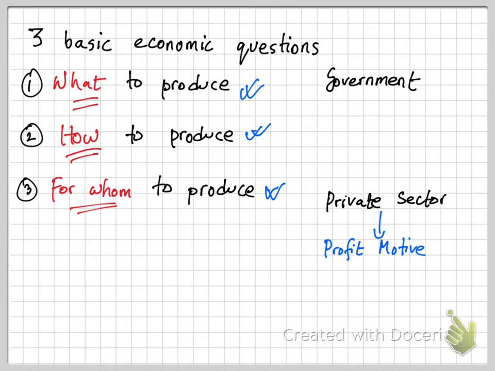So when you think of any of the decisions that the private sector makes, you always have to ask yourself, does this give you enough profit? Why would a private sector company or a firm do anything or make anything? The answer is to make profit. Whereas the government looks for welfare for its citizens, for its people, for its economy, and for the country. So if you ask yourself, why does the government do anything? Government does everything so that they benefit the people, they benefit the citizens, and for the general welfare of the people.